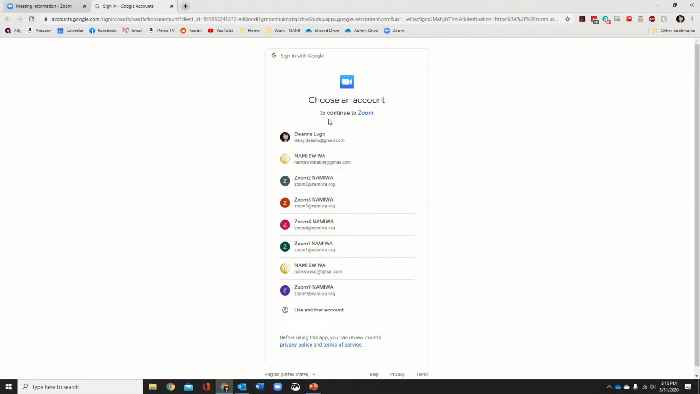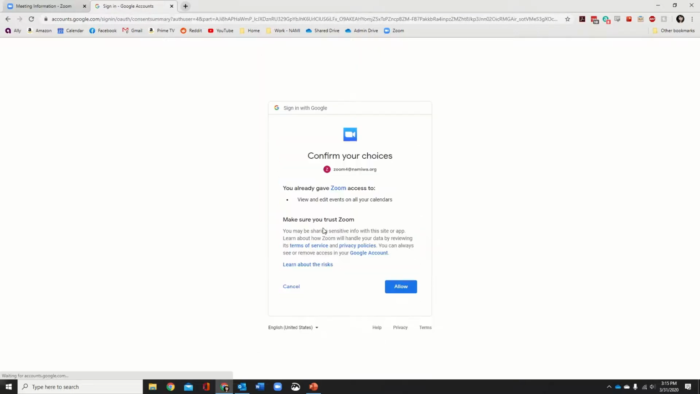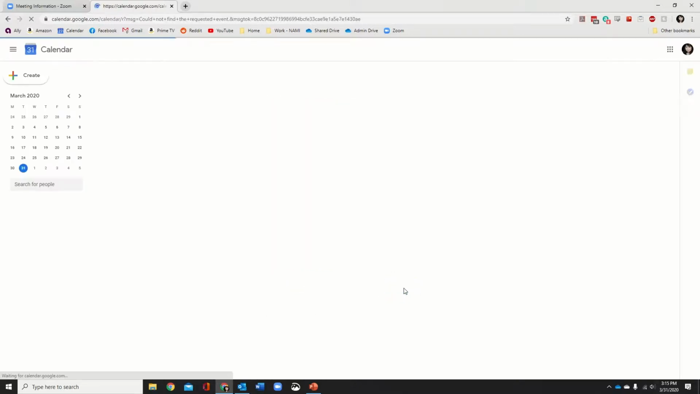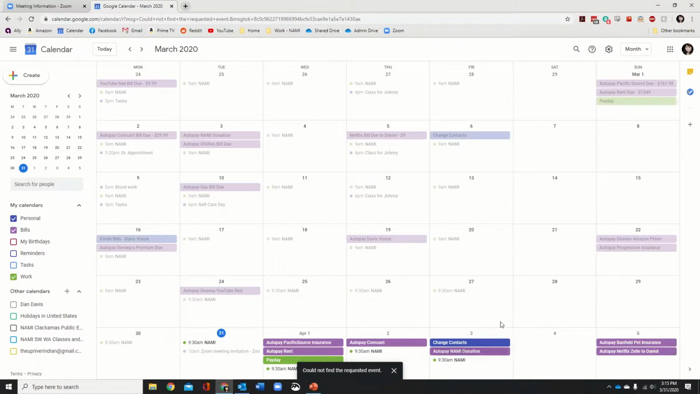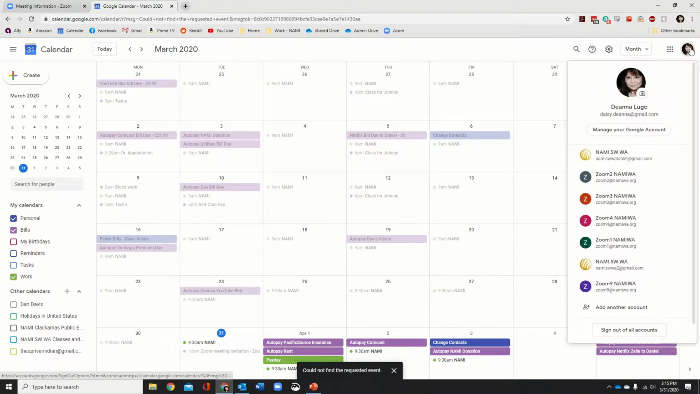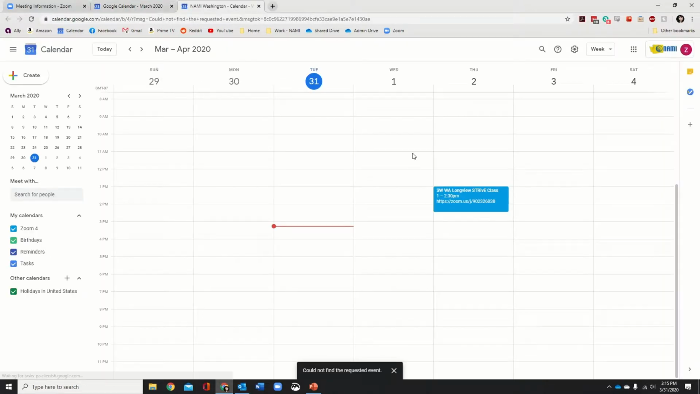So when I click this Google Calendar here, it's going to say, well, where do you want this to go to? Well, I know I'm in Zoom 4, so I'm going to put it on the Zoom 4 Gmail calendar. Yes, I do want to allow Zoom to access my events. Now, immediately, it takes you to your personal Gmail account if you have one. It's very frustrating and annoying, I know.